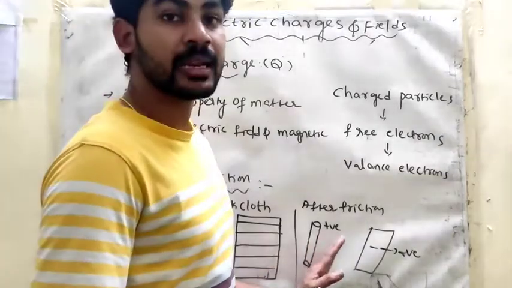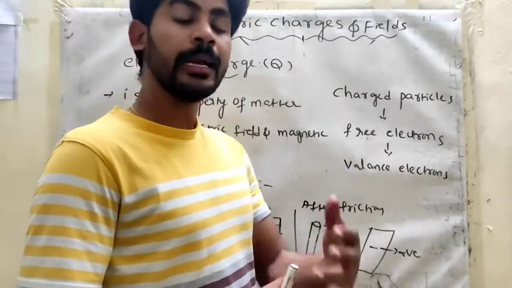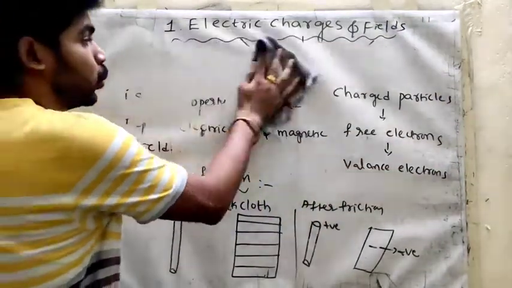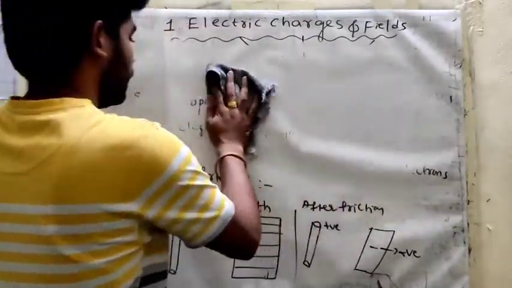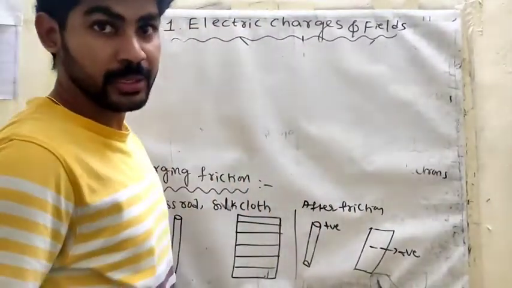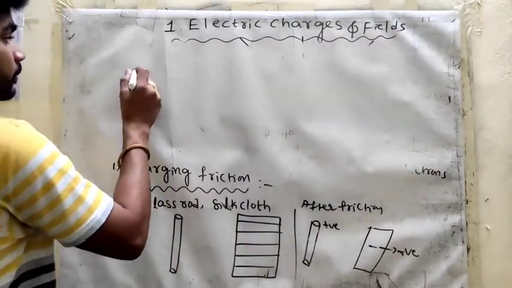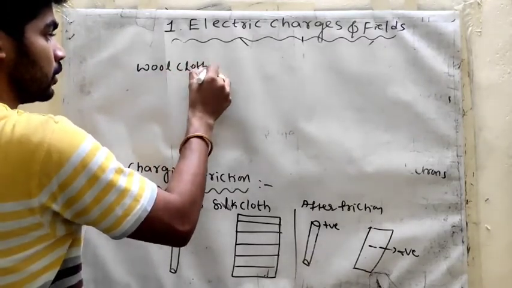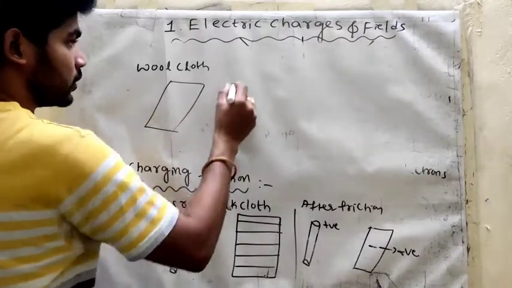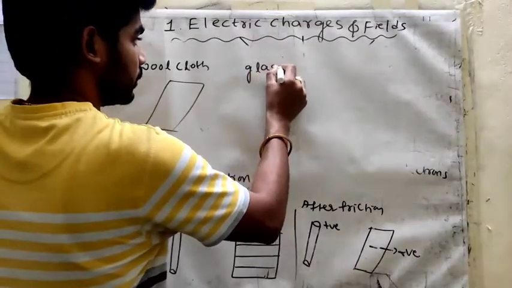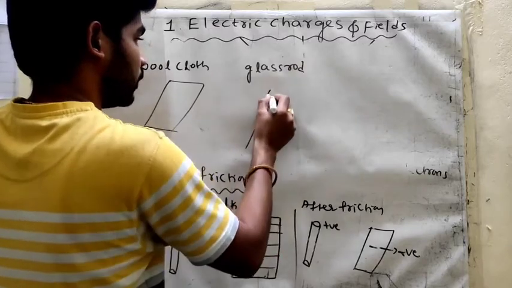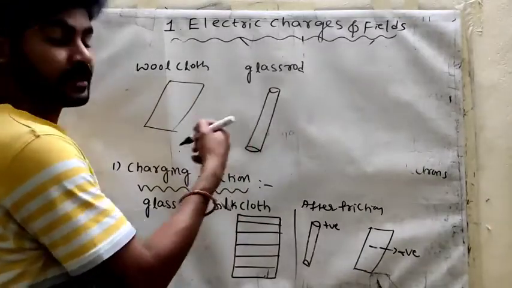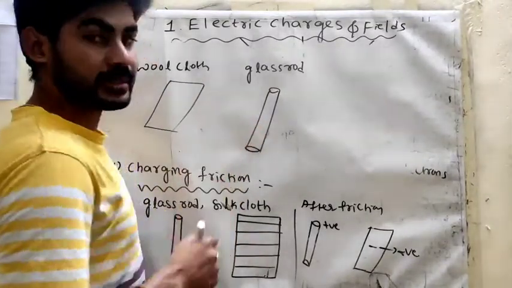Then after this, the glass rod is a charged body. And one more example. Let us consider one wool cloth and again a glass rod. So let us consider this is the wool cloth. Here I am taking one glass rod. This is a glass rod. Again you rub them against each other, the wool cloth and glass rod.